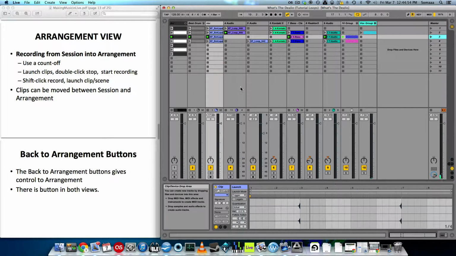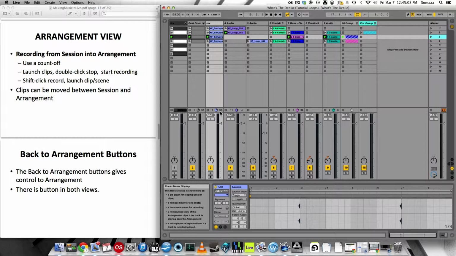Something to note is that you might want to look down here at these little circles. This is telling you how many beats are in a clip. So there's 32 beats, which is 8 bars in this clip. And this tells you how many times it's been repeated. So it's only been played once, and this is the second time it's playing. This one only has 4 beats, which is 1 bar, and it's been played 11 times already. You can tell by the circle that it's about a quarter of the way done.